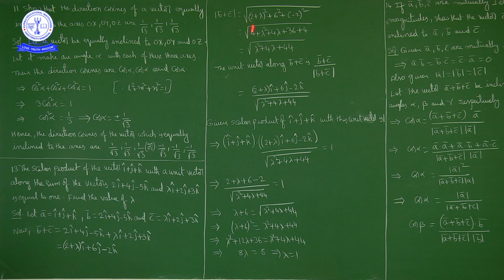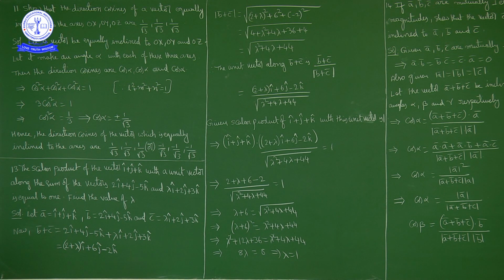For (2 plus lambda) whole square, use the (a plus b) whole square form: a square plus b square plus 2ab, plus 6 square is 36, plus minus 2 square is 4. If we simplify, the magnitude of b bar plus c bar is the square root of lambda square plus 4 lambda plus 44.